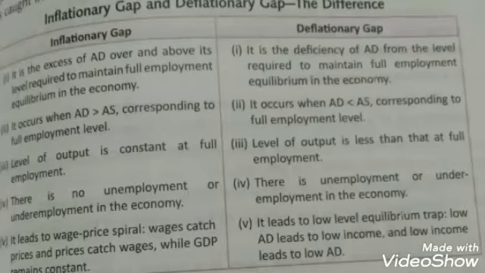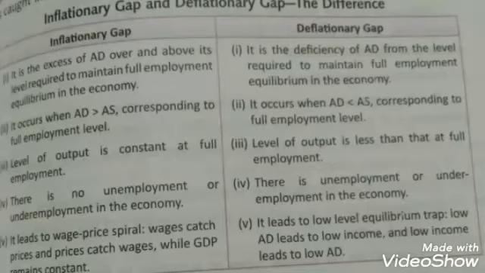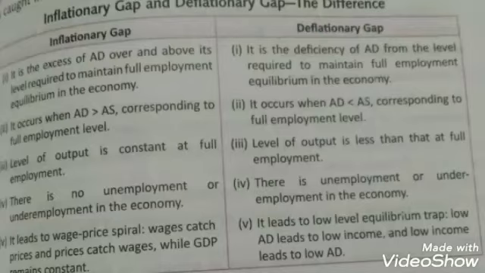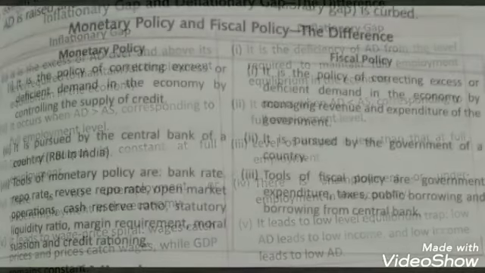Whereas in a deflationary gap, it leads to a low level equilibrium trap. Low AD leads to low income, and low income leads to low AD. That means over here, due to low AD, the income is also low. When demand is not generated, then investment is not done. When investment is not done, then income is not generated, and automatically the AD will not be generated. So it's a sort of equilibrium trap. So that is the difference between inflationary gap and deflationary gap.